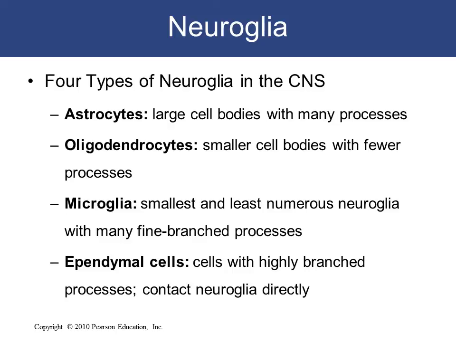Neuroglia. There are four types of neuroglia in the central nervous system. They are the astrocytes, oligodendrocytes, microglia, and ependymal cells. Astrocytes have large cell bodies with many processes, and they have numerous projections that anchor neurons to their blood supply, and they are the most abundant of the neuroglia cells in the CNS.